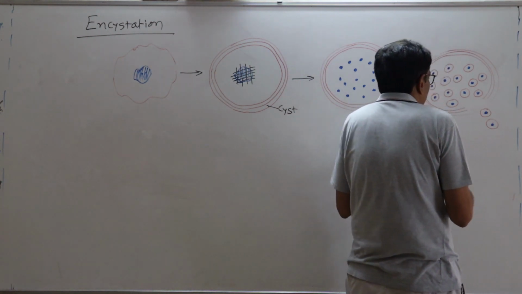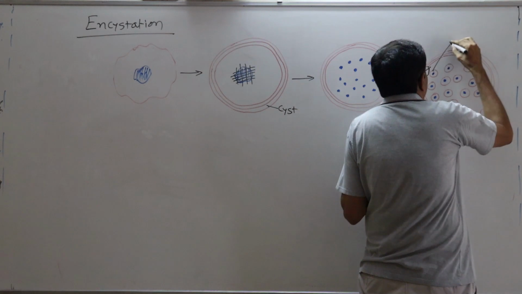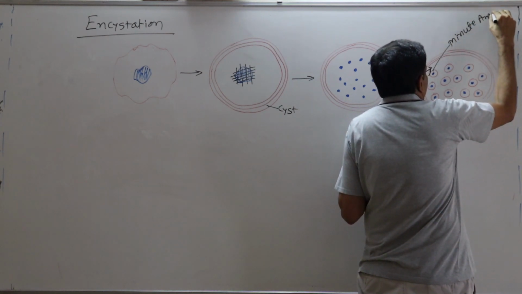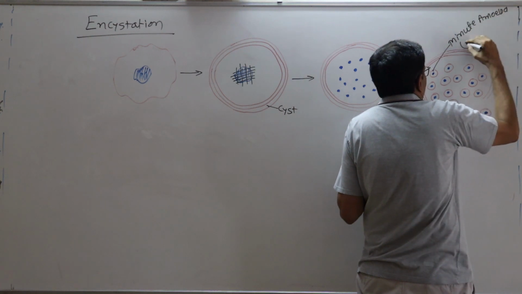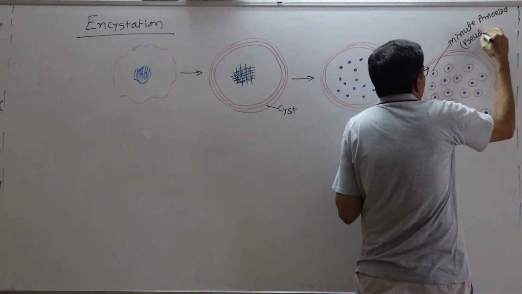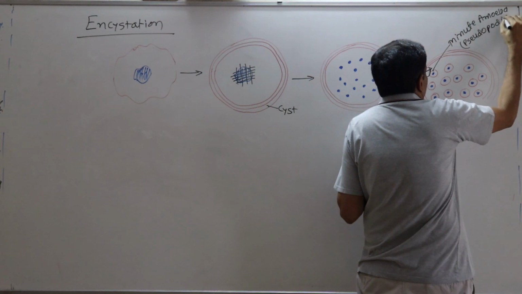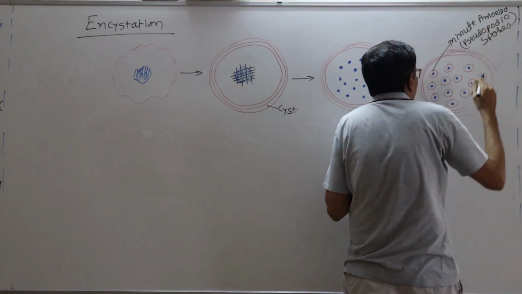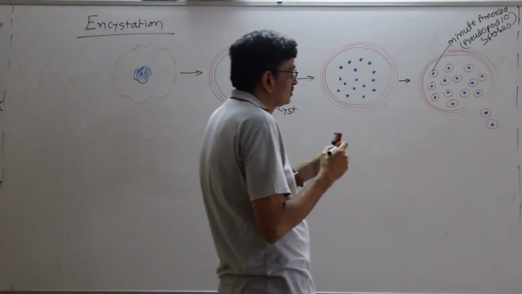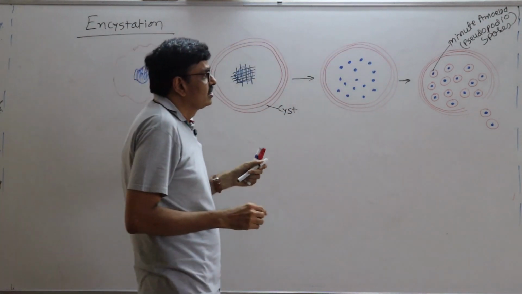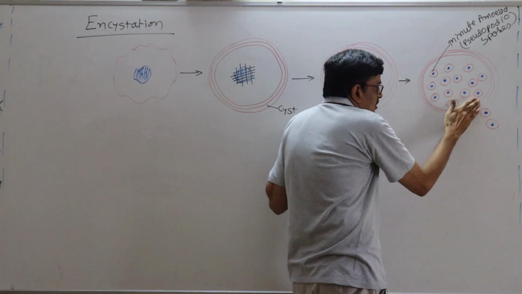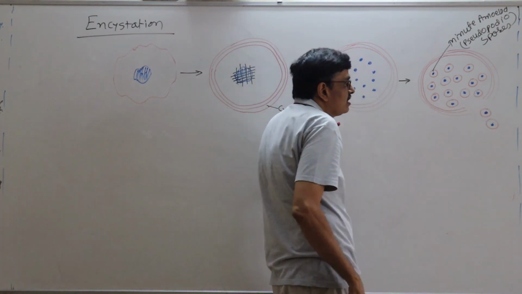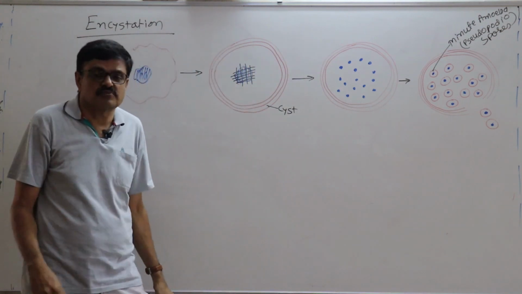That is called a minute amoeba or pseudopodiospores. Now the cyst will be ruptured from here and they will release these minute amoebas or pseudopodiospores.